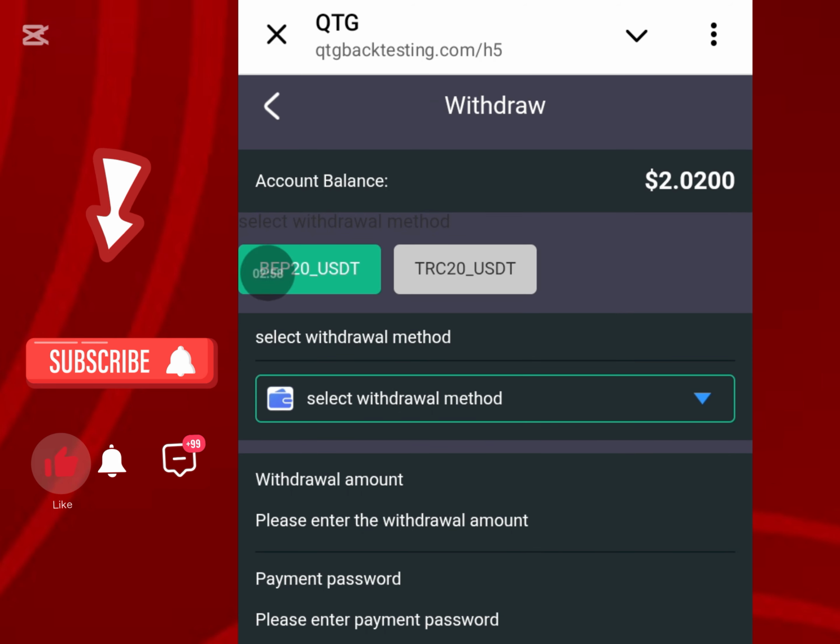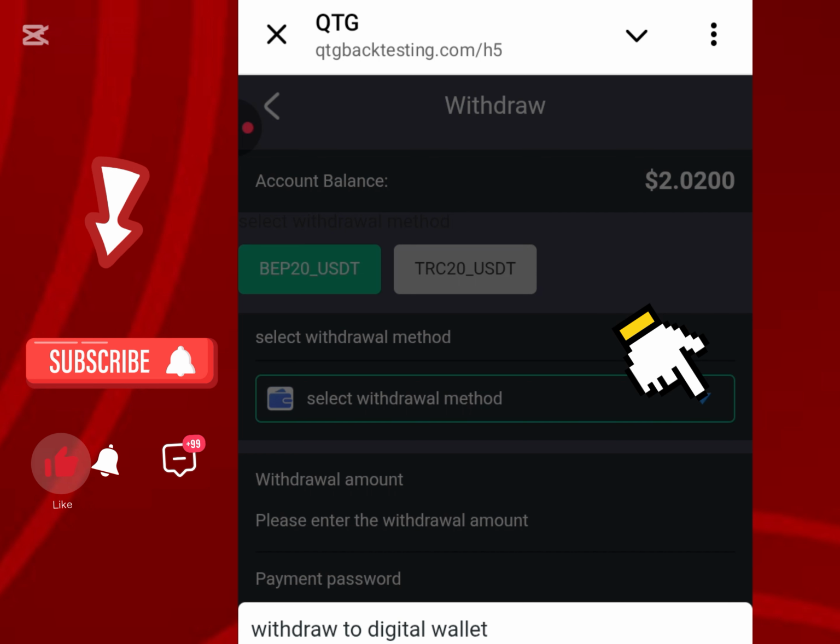So if I want to withdraw now, here is the secret. For you to withdraw, you are going to bind your wallet. Now please note that this is actually safe because you are receiving money, so you don't need to be worried. Now there's an arrow pointing down at it. You are going to click down this icon. Once you click down this icon, they are going to tell you to choose which network address you want to withdraw this money to.